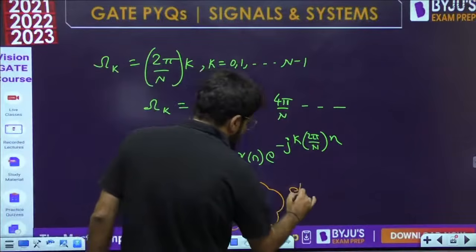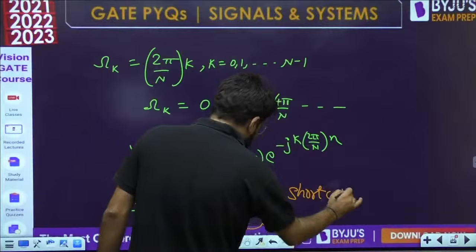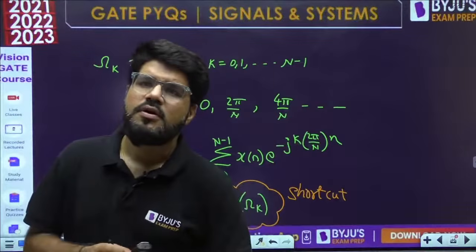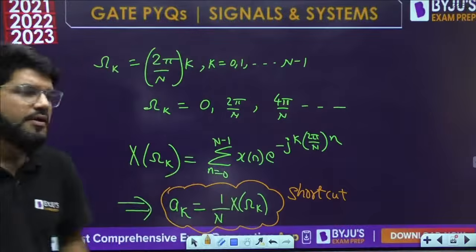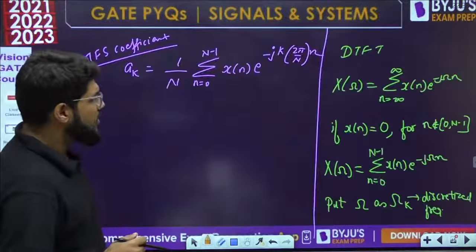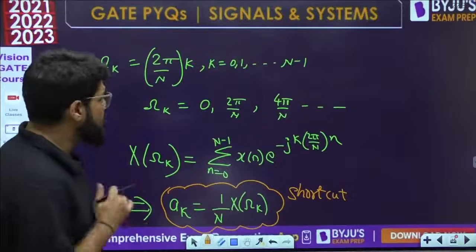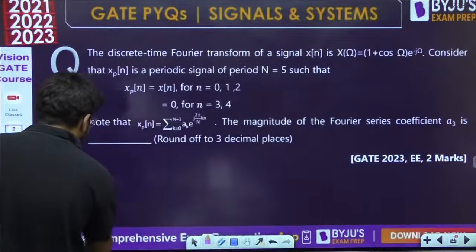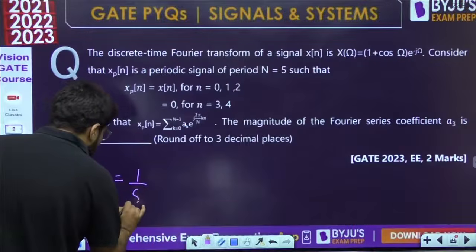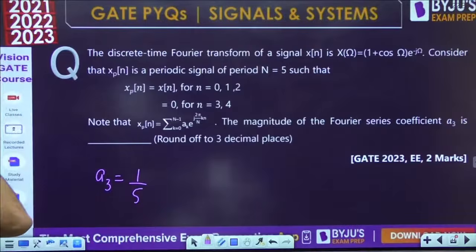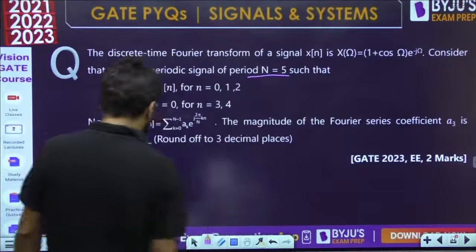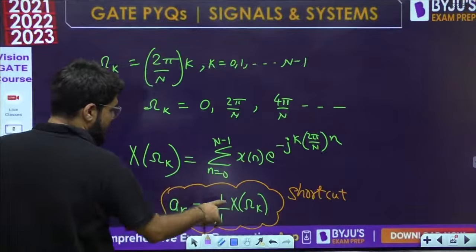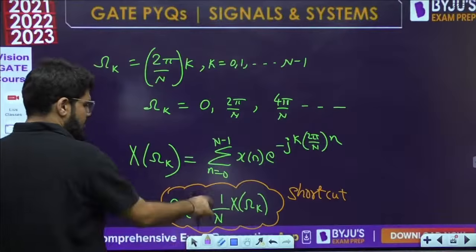This is the shortcut. The Fourier series coefficients are given by 1/N times X(ω_k). Actually you should know this, but since you may not, I'm writing it here. So what is the value of a3? It should be 1/5, because we are going to extend it to a period of 5. So, 1/5 times X(ω_k).